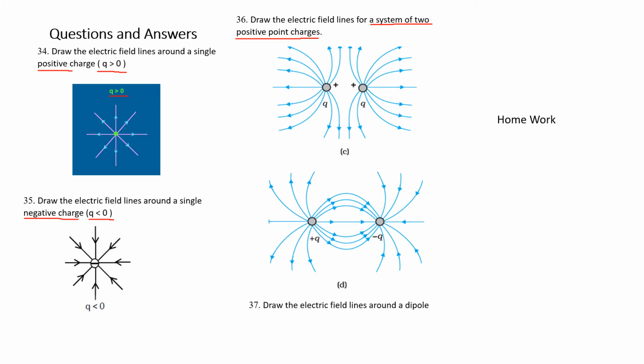The next question is 37. Draw the field lines around a dipole. Please remember, we are going to study about the dipole in the subsequent slides. A dipole is nothing but a combination of equal and opposite charges. Equal means Q here and Q here. Opposite means one is positive and the other one is negative.